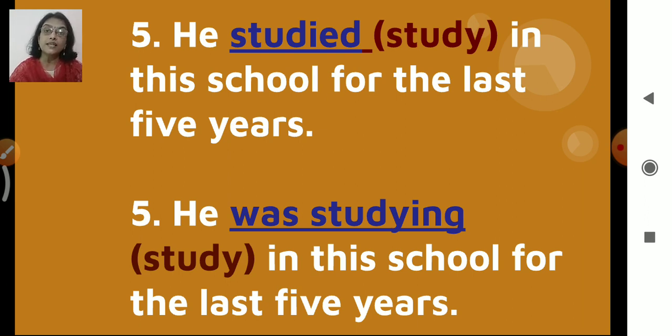Now the same sentence we can use another tense here, another form of the tense. He was studying in this school for the last 5 years. Was studying, ing, right? And was, that is the past. So what it will be? Past continuous tense, right? Okay.